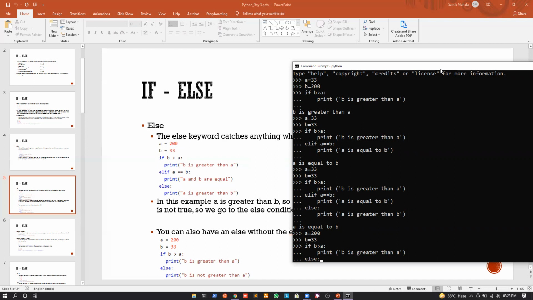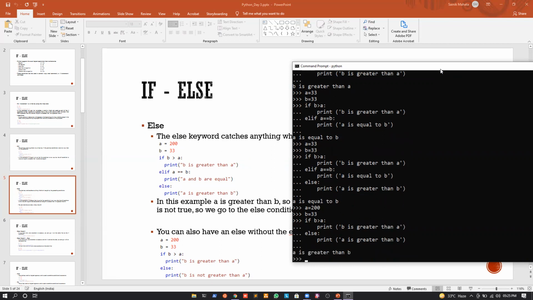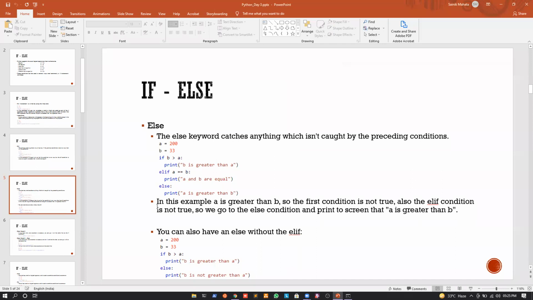So what I can write here is just the opposite thing. I can write print A is greater than B, like this. Okay, so if I execute this, we can see that it is executing the scope of the else statement. Okay, I guess I'm clear till this.